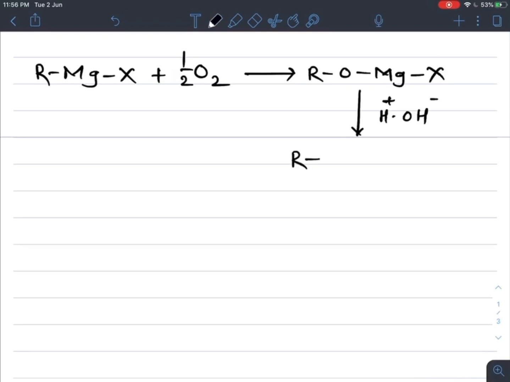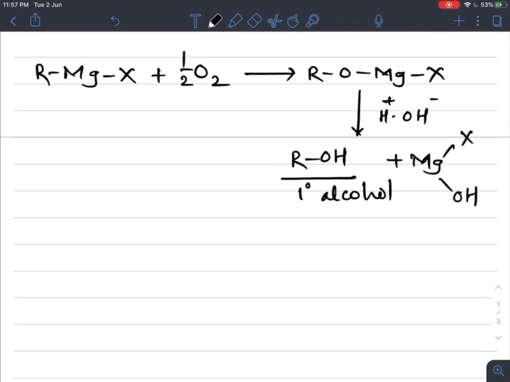So finally we get the corresponding alcohol. Here primary alcohols are formed by this method plus byproduct Mg, X and OH. So this is also an important method for the production of alcohols.